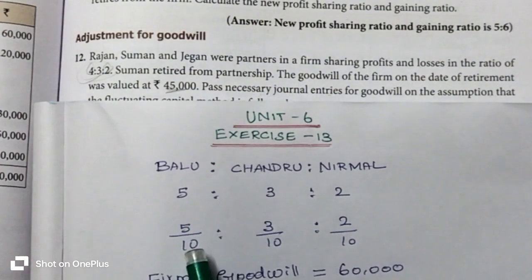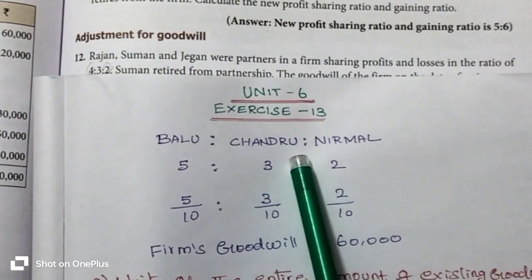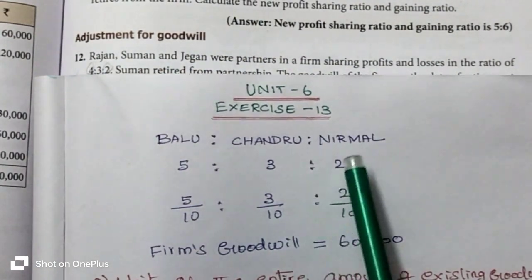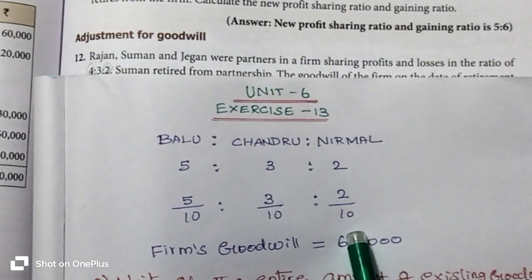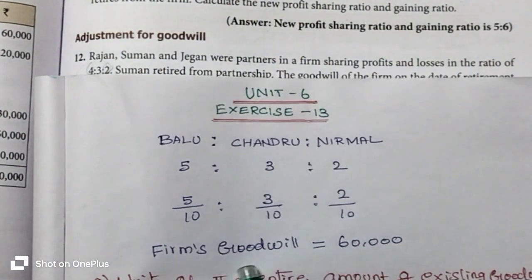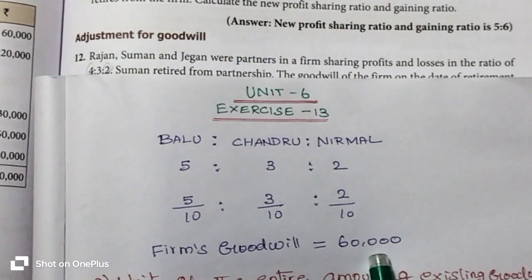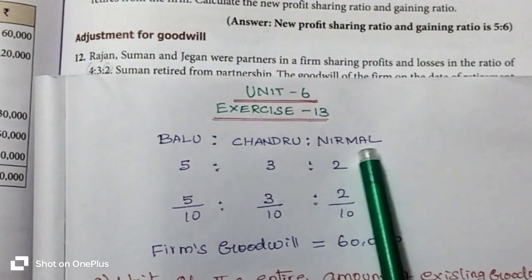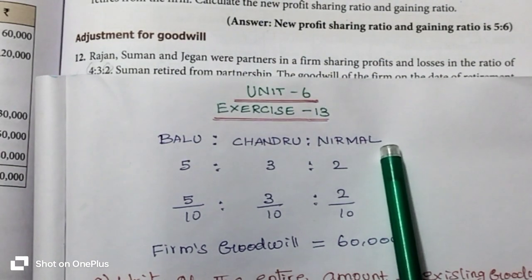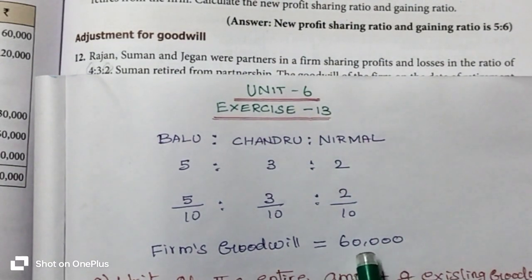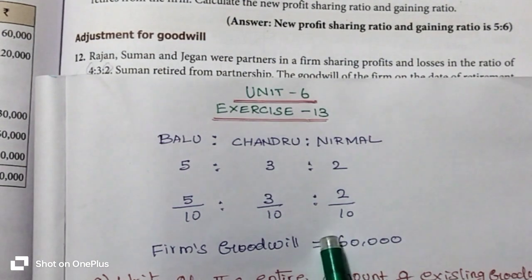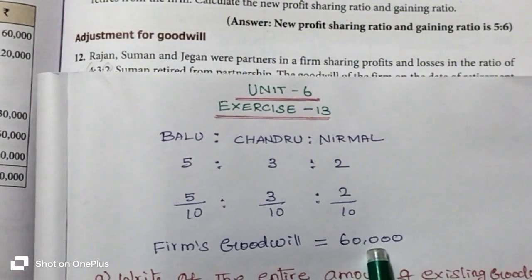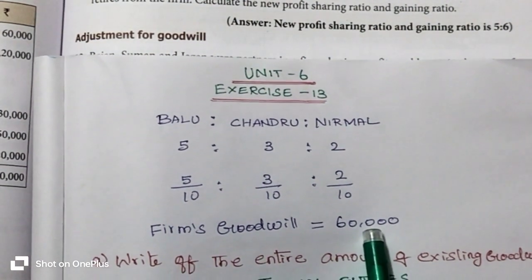So Balu's gaining ratio is 5/10, Chandru's is 3/10, and Nirmal's is 2/10. On the date of retirement of Nirmal, the firm shows 60,000 rupees goodwill in its accounting books.